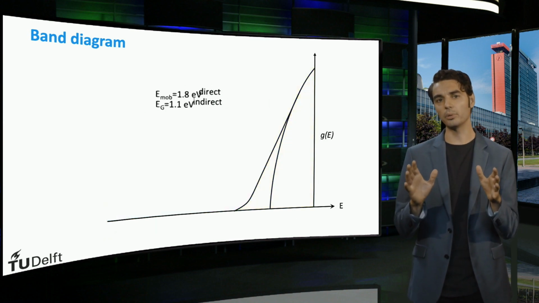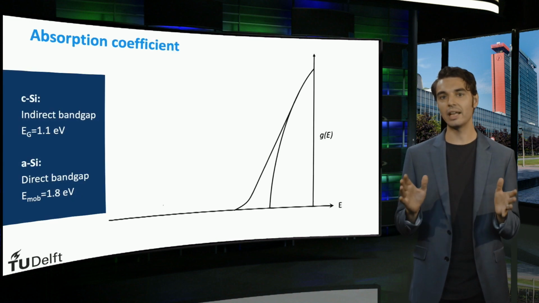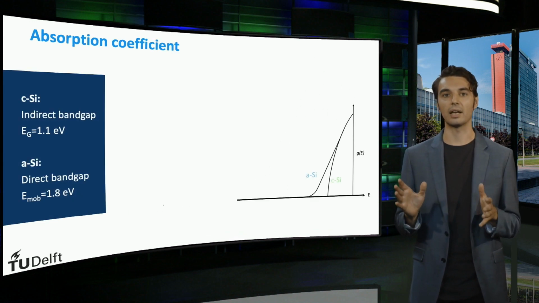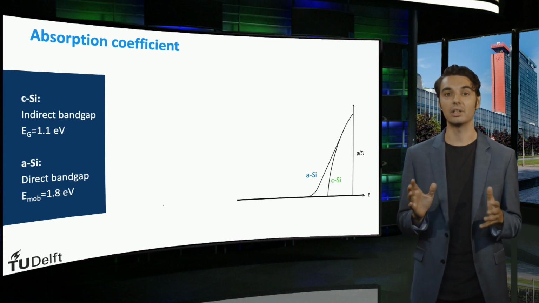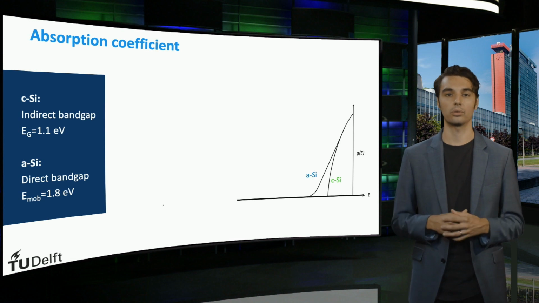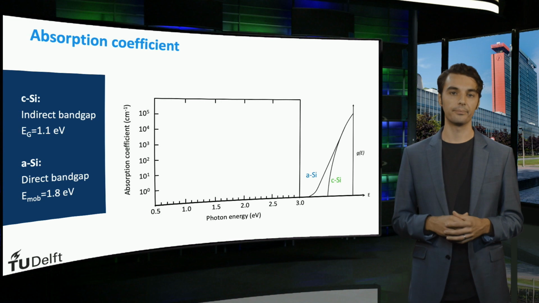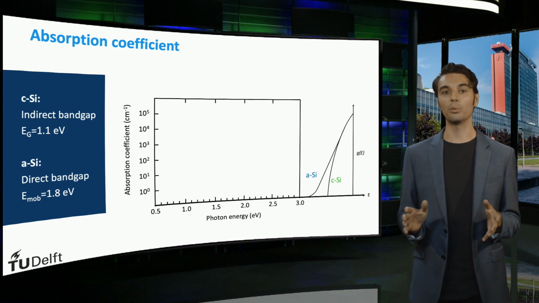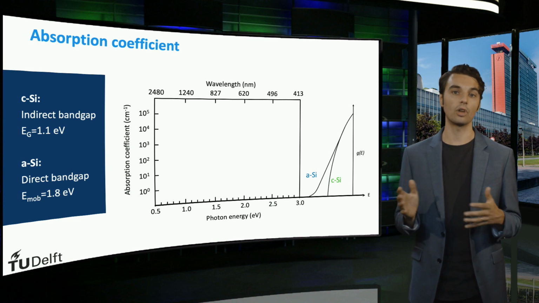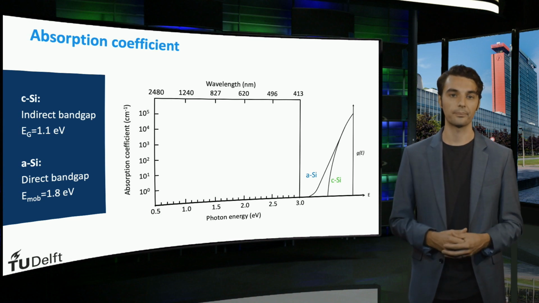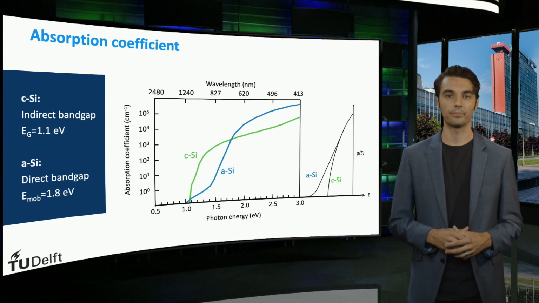Let's see how these properties of silicon affect its absorptive behavior. We put the density of states near the band edges of crystalline and amorphous silicon to the side for reference and introduce an x-axis indicating the energy of incident photons. The y-axis shows the absorption coefficient alpha. Since the photon energy and wavelength are inversely related, we can introduce a second x-axis on the top of the chart displaying the wavelength. We now plot the absorption curves for crystalline and amorphous silicon.